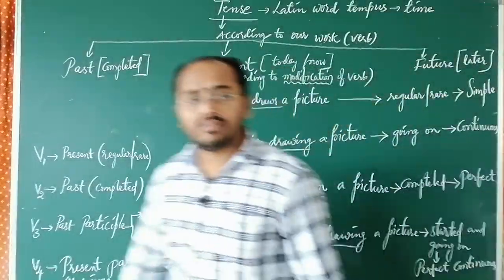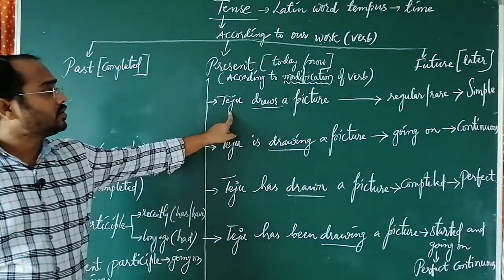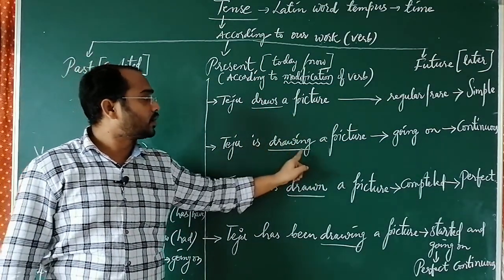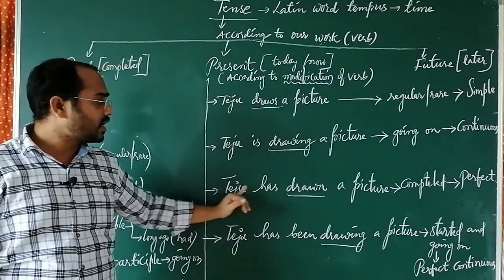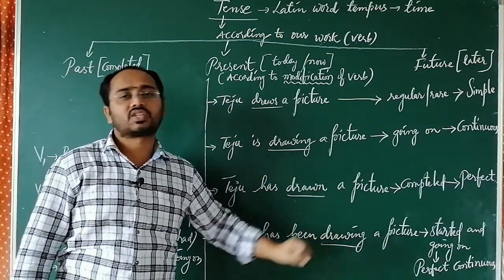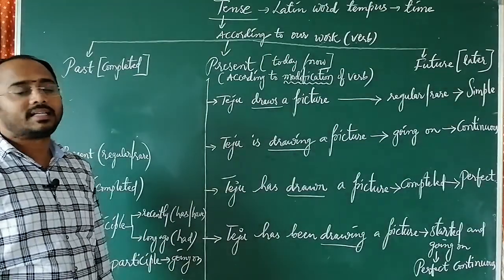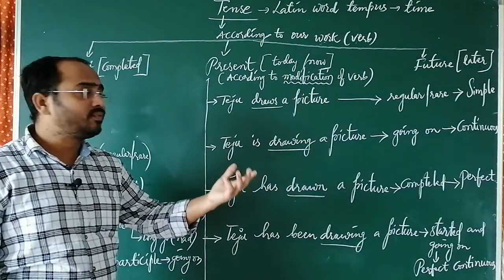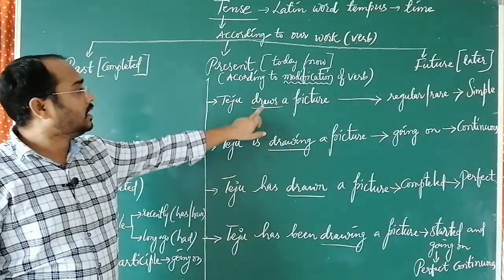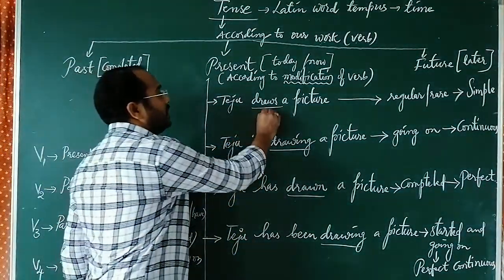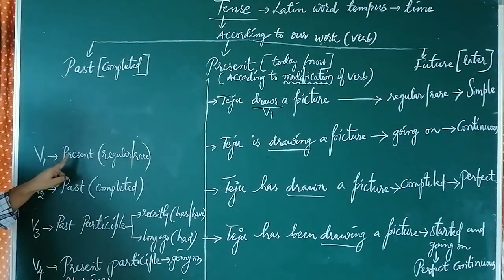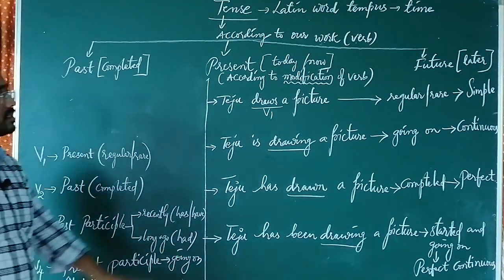Here, if you observe, I have given you four examples. Teju draws a picture. Teju is drawing a picture. Teju has drawn a picture. Teju has been drawing a picture. Four sentences are written. First, let us confirm whether these sentences are in the present, past or future. Draws, V1 form. V1 gives the meaning of present form. So 100% it is a present sentence.